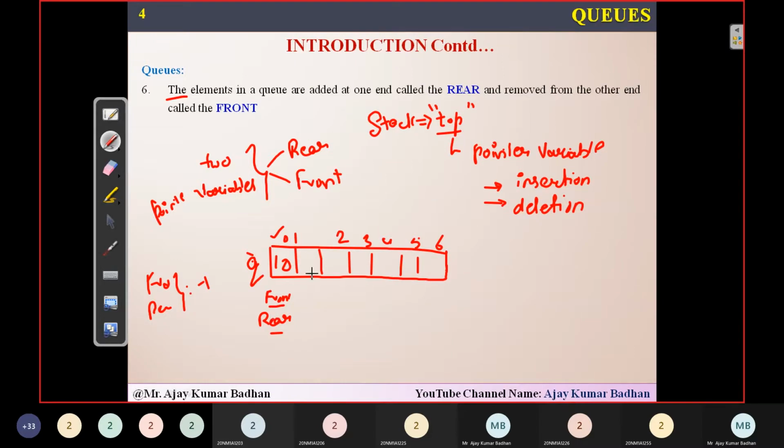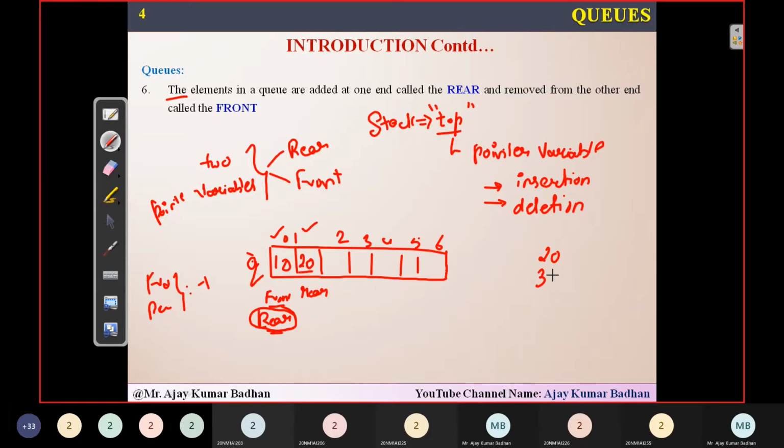Now after this, whenever you are trying to insert an element, you will be incrementing the rear. Let us suppose I want to insert the element 20. Then I will first increment rear, so rear will be pointing to the location 1. And then I will be inserting the value 20.